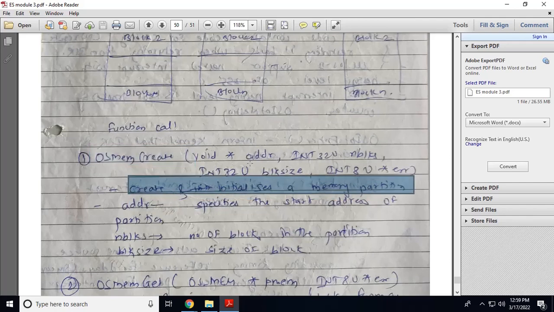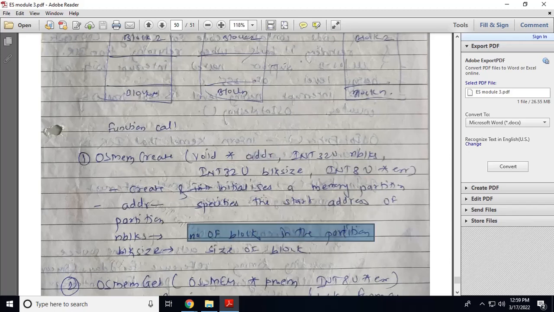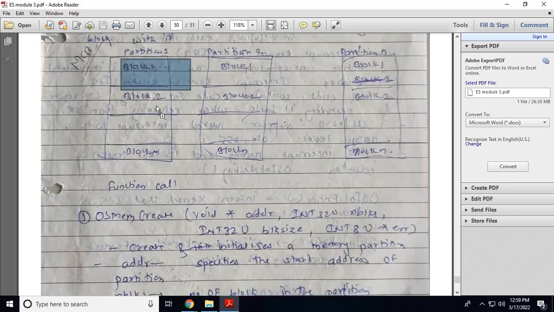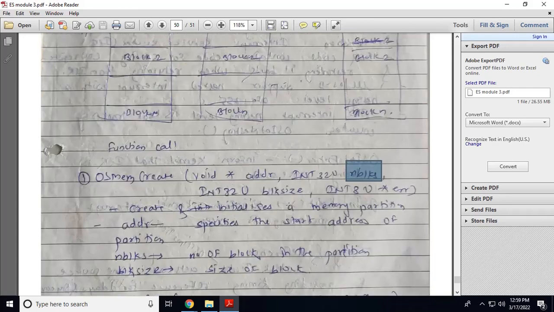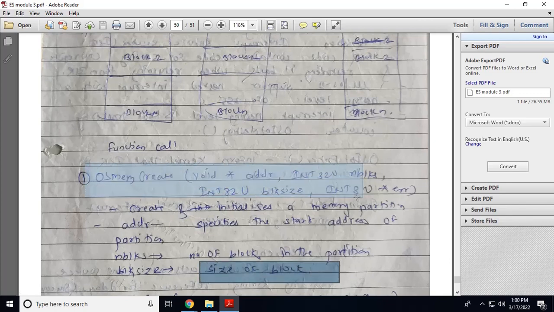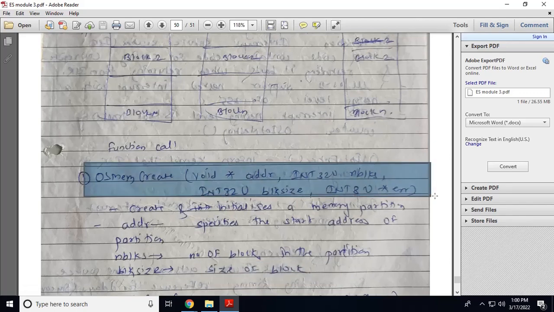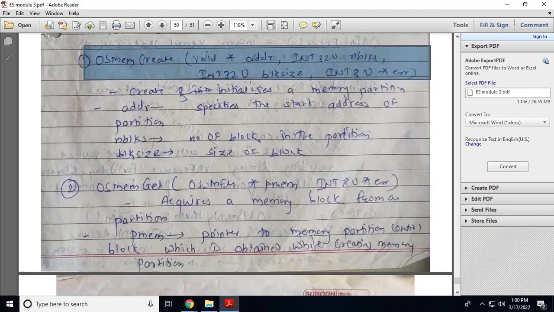So this is the starting address of the memory, the number of blocks in that partition, block 1, block 2, and the size of the block, again an integer. So when you call this function, you have to pass the starting address of the memory partition, how many blocks are present in that memory and what is the size of the block. So these are the parameters we can pass.